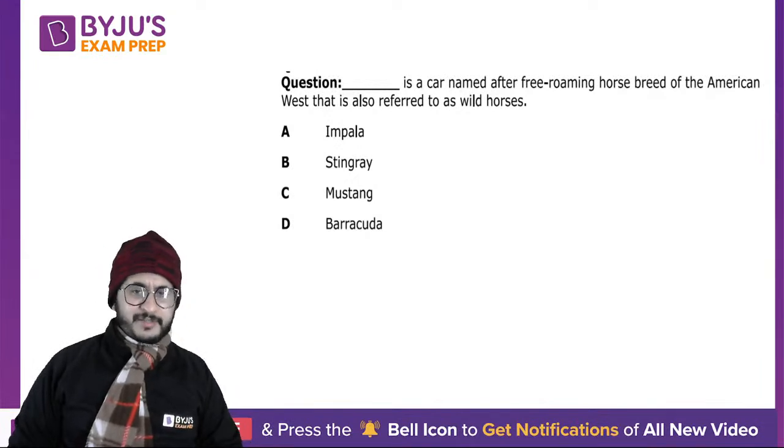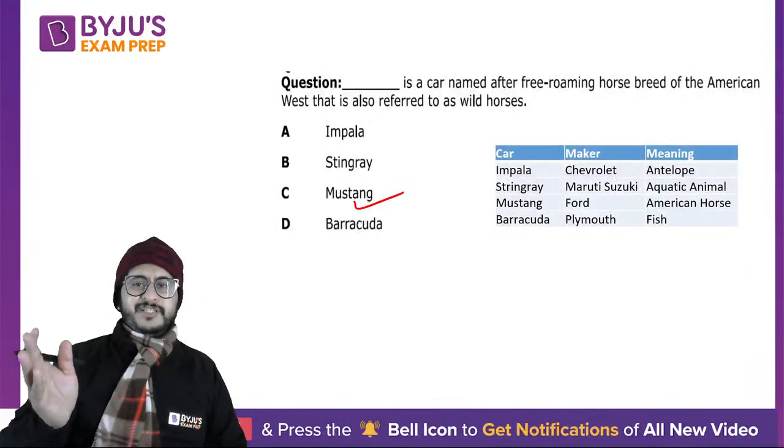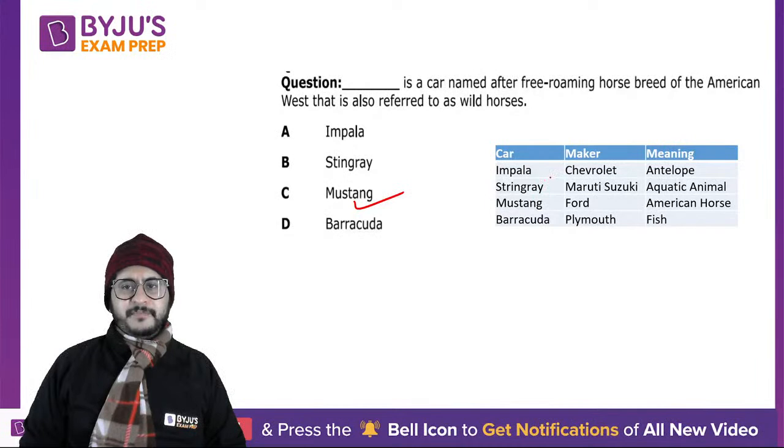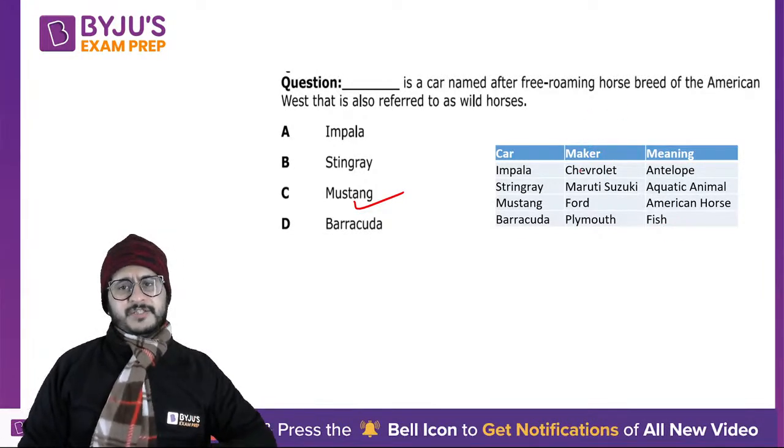So I mean, the right answer is Mustang. I'll give you the names also. I researched on it. Right, what do these cars mean? So Impala means antelope. Okay, Stingray is a kind of aquatic animal. A Mustang is an American horse, and Barracuda is a kind of fish. Okay, so Mustang is a Ford, right?